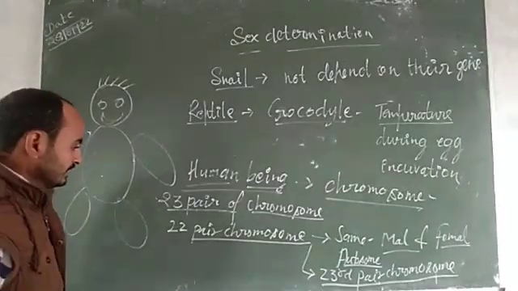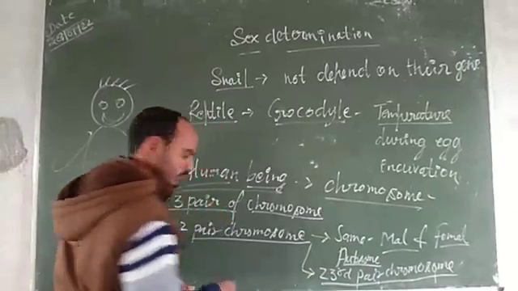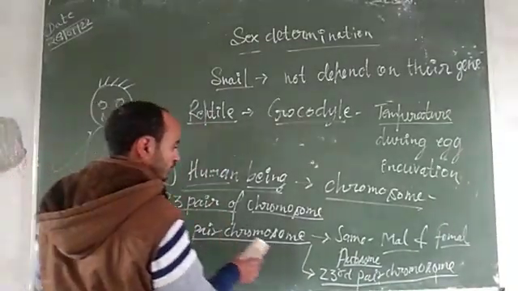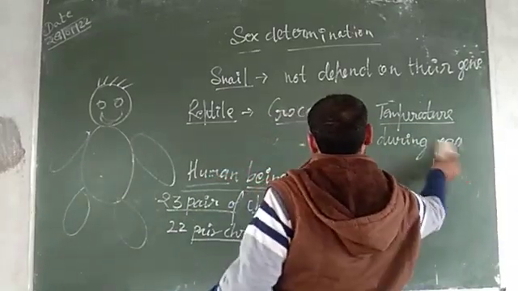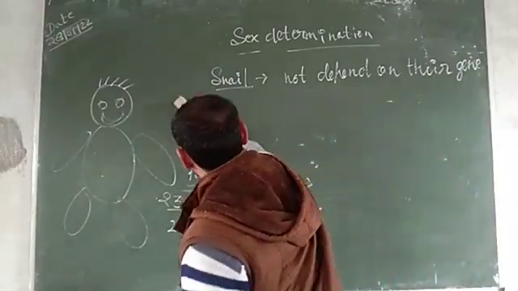These chromosomes are known as sex chromosomes.